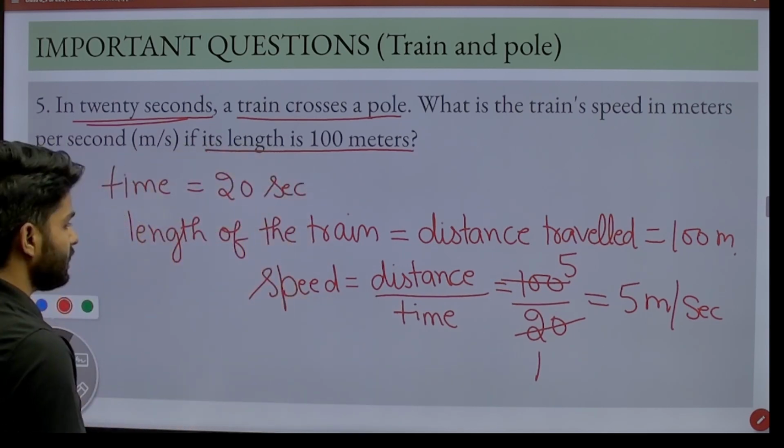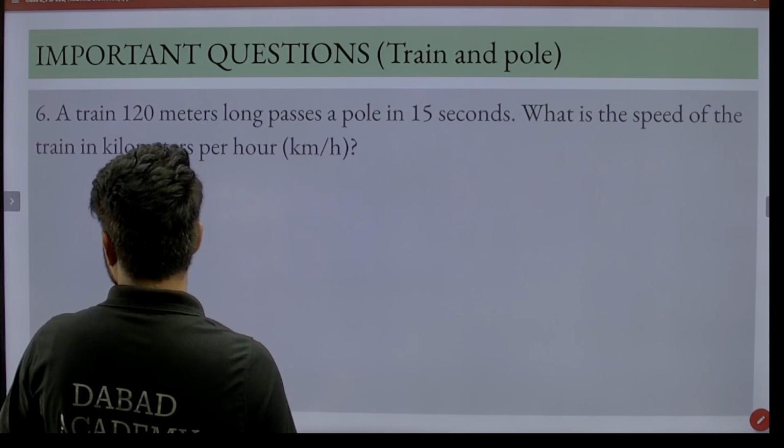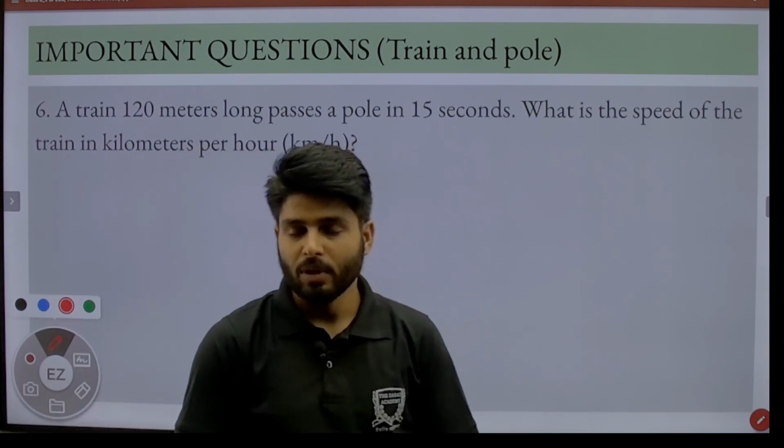And the next question is, okay, next question is a train 120 meter long passes a pole in 15 seconds.